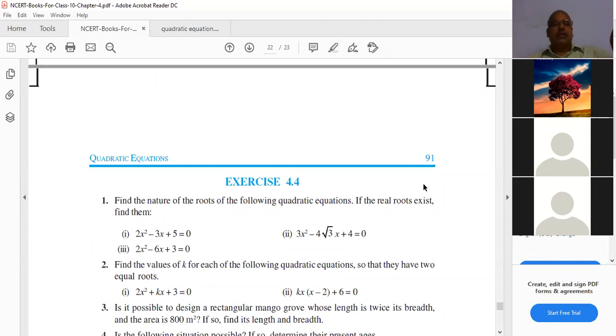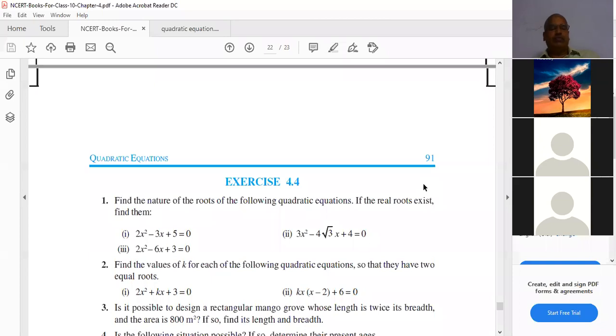You can do it. Now the second bit, the second bit will come for the examination. Find the values of k for each of the following quadratic equations so that they have two equal roots. Equal roots means what condition can you take? B square minus 4ac equal to 0.